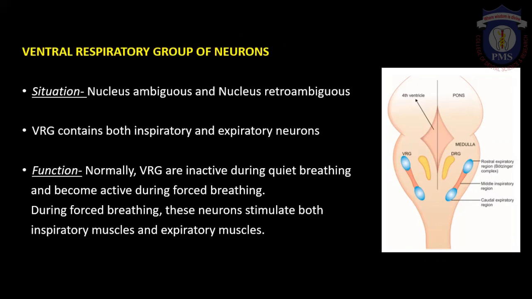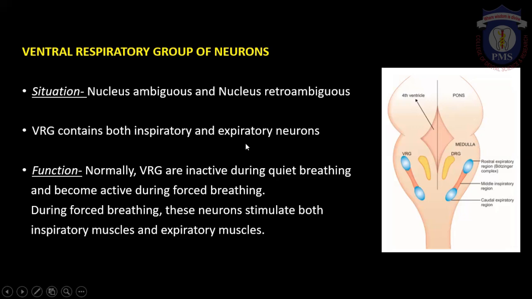Now, the next one is the ventral respiratory group of neurons. These are located in and around the nucleus ambiguus and nucleus retroambiguus. And it contains both inspiratory as well as expiratory neurons. In DRG, we saw there were only inspiratory neurons. But in the case of VRG, we can notice both inspiratory as well as expiratory neurons. So, since it contains both, they will help in both inspiration as well as expiration.